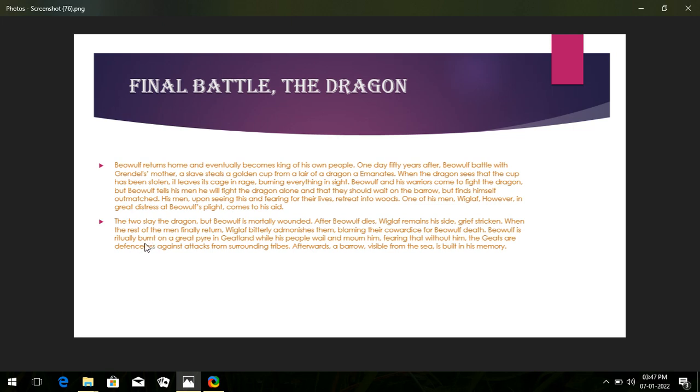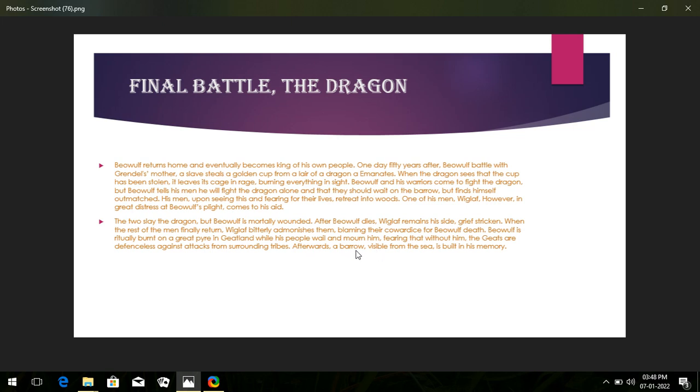Beowulf is ritually burnt. What happened later? Beowulf is ritually burnt on a great fire, a very large fire in Geatland, while his people wail and mourn, weeping in great sorrow and pain, fearing that without him the Geats are defenseless against attacks from surrounding tribes. After his departure, they were helpless, thinking about who will save them, because they were in dangerous conditions, with the possibility of attacks from the tribes.